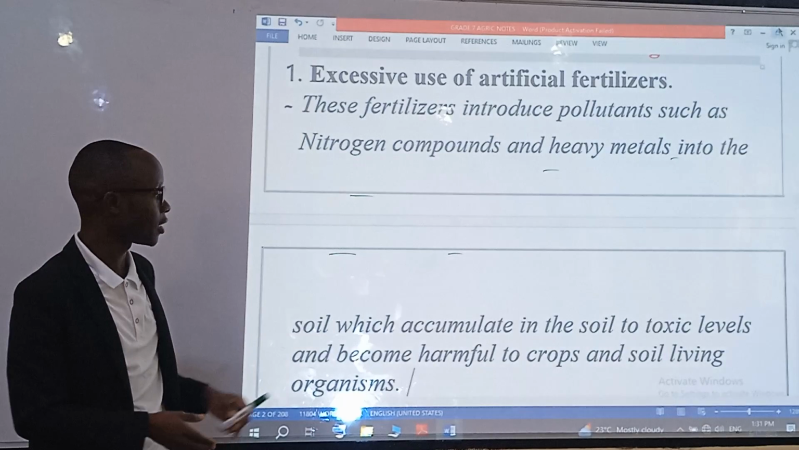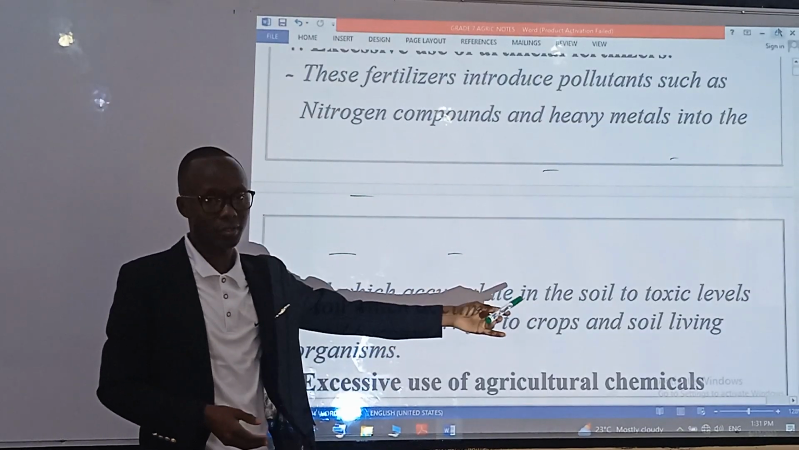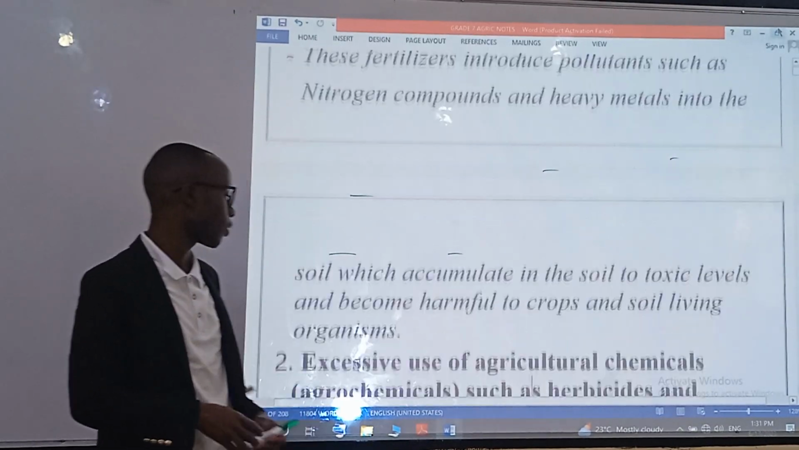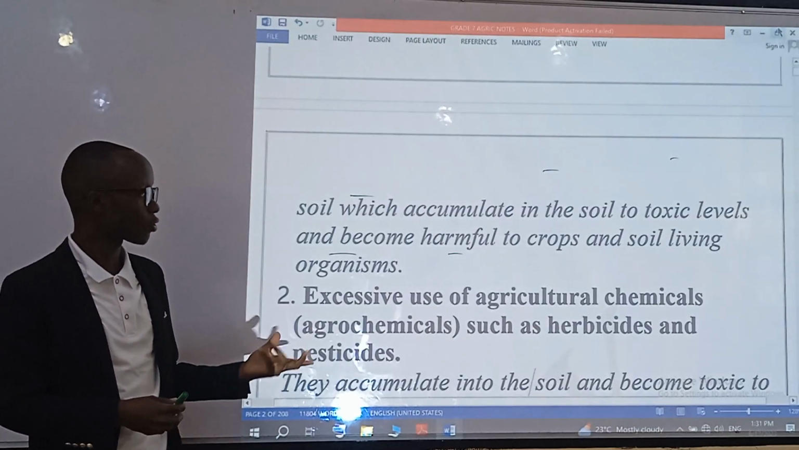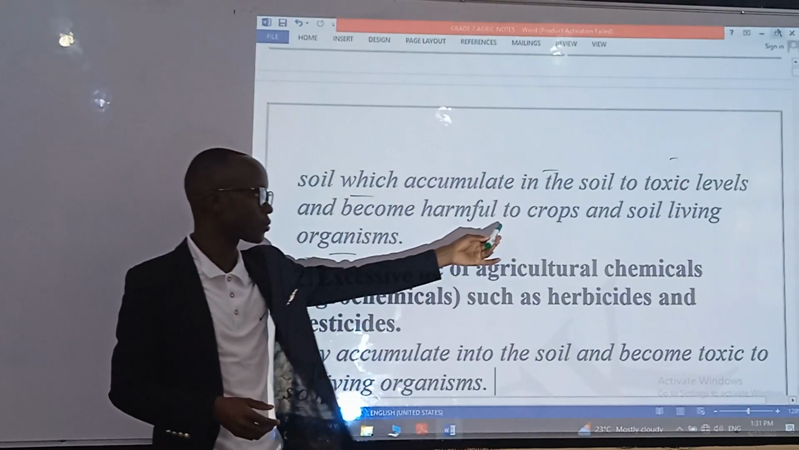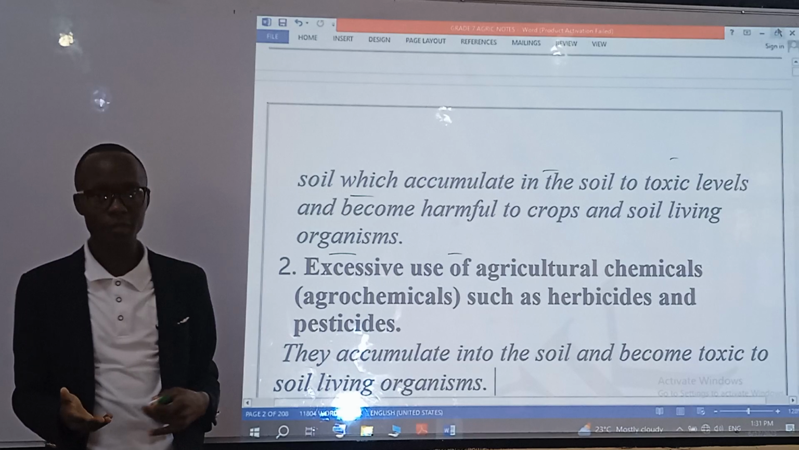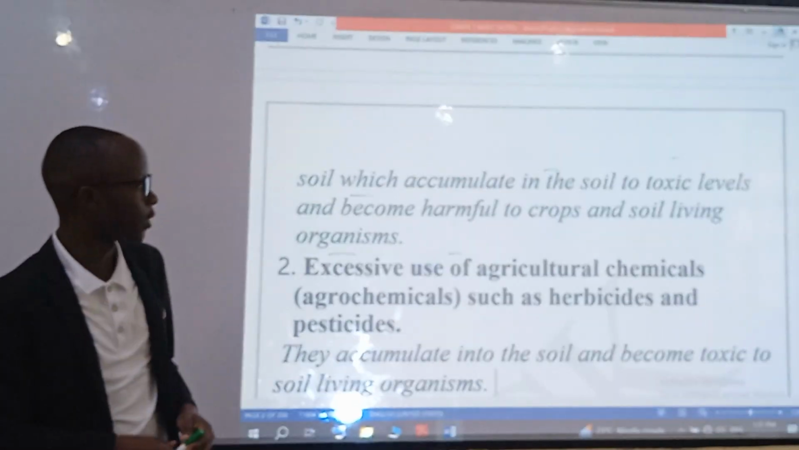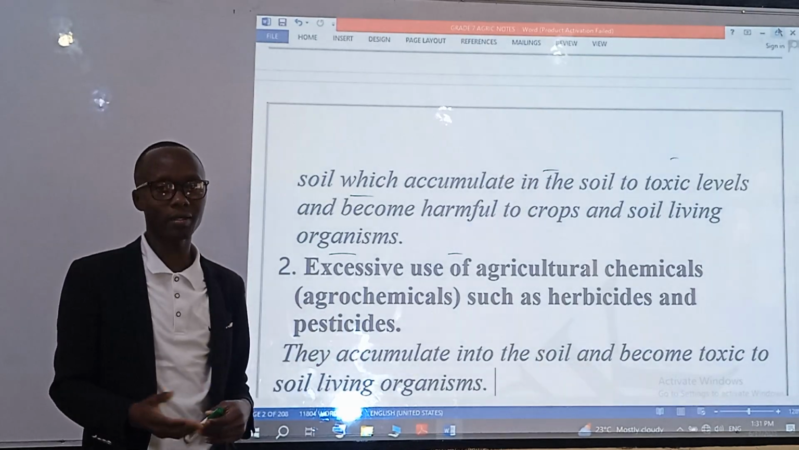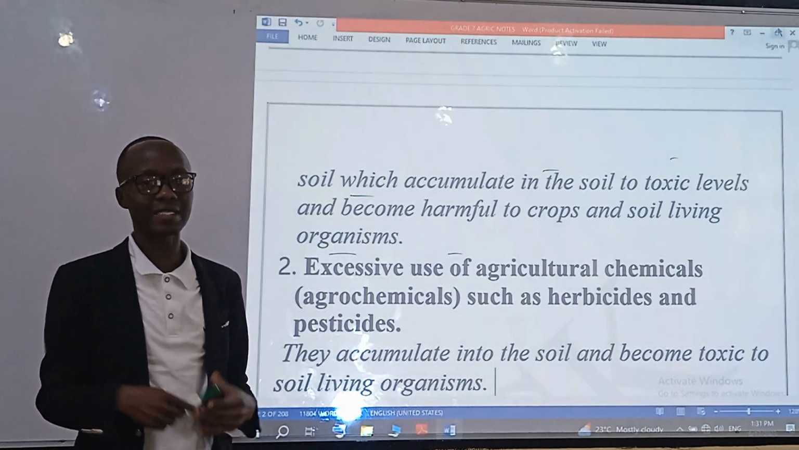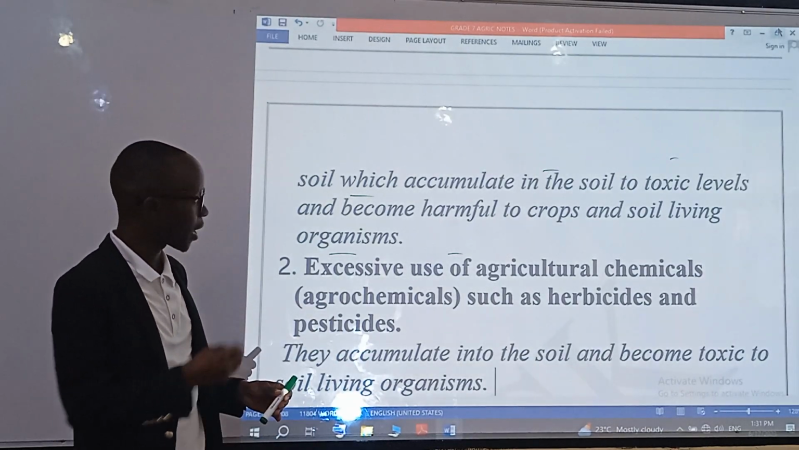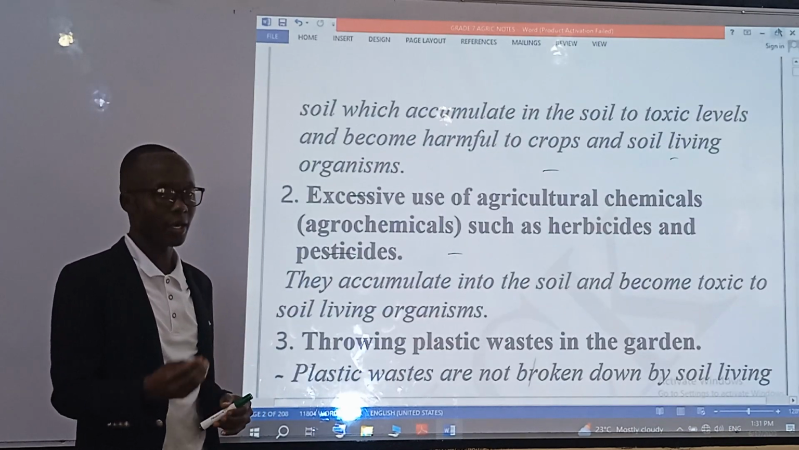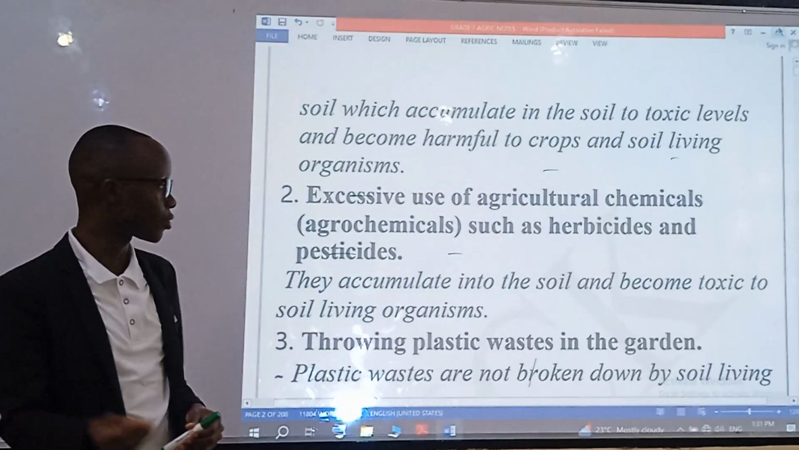When these minerals accumulate in the soil in excess, they become toxic and raise the toxicity level of the soil. That soil will then be harmful to crops and even the soil living organisms. As we all understand, soil living organisms play a vital role in breaking down the components in the soil for fertility levels. So we have to protect them by avoiding any pollutants or contaminants at all costs.